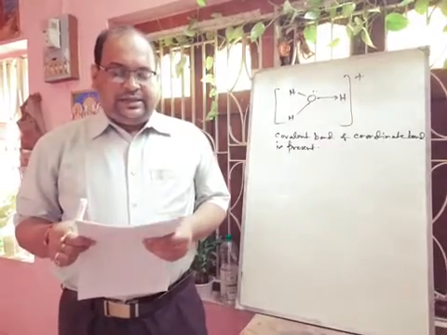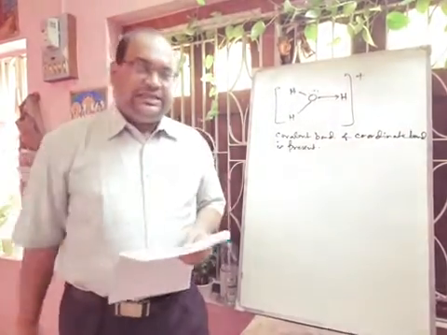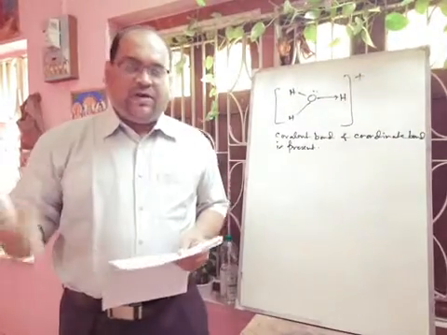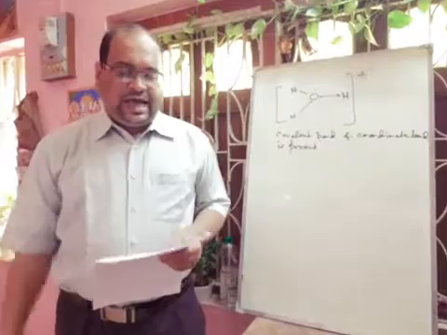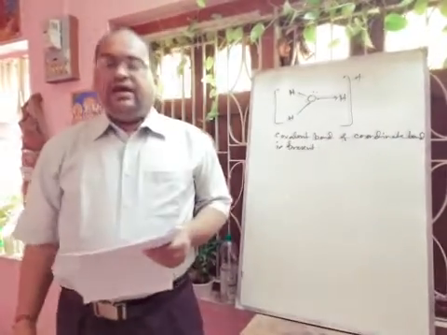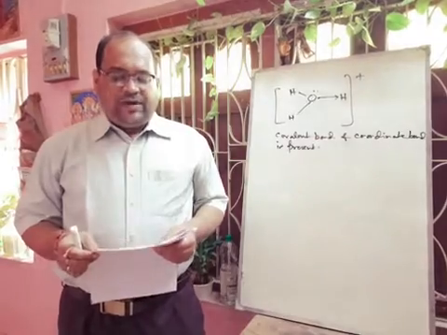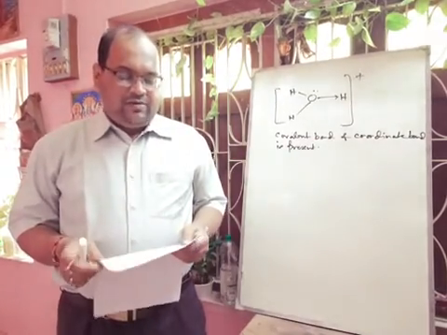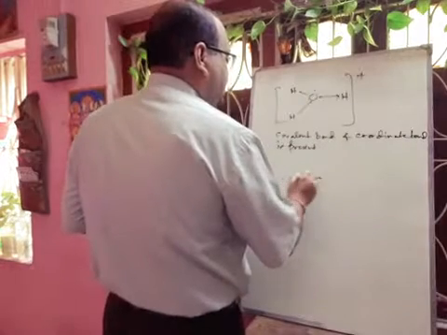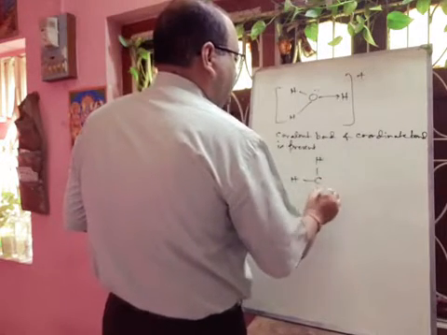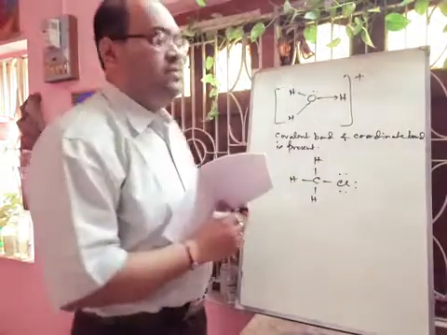Next question: why does carbon tetrachloride not conduct electricity? For conducting electricity, free ions are required. Carbon tetrachloride is a covalent compound, it will not generate free ions. So that is why, due to the absence of free ions, it will not conduct electricity. Next question: how many lone pairs of electrons are present in methyl chloride molecule? If you draw the structure, then you can easily understand. Here you have to satisfy the octet in each case. So in chlorine, how many lone pairs of electrons are there?